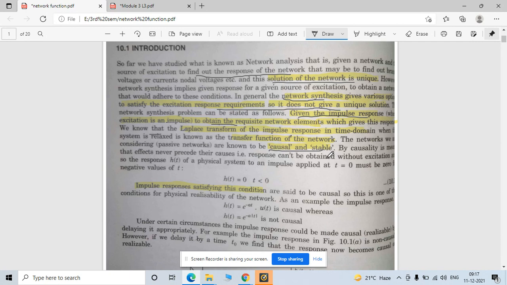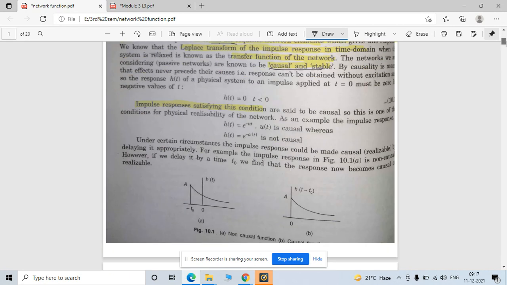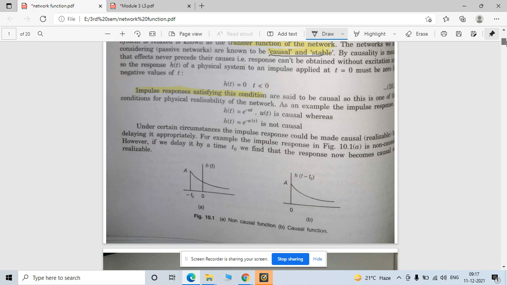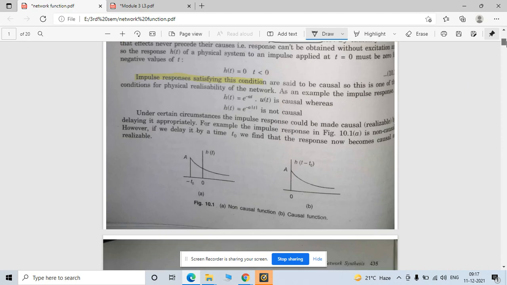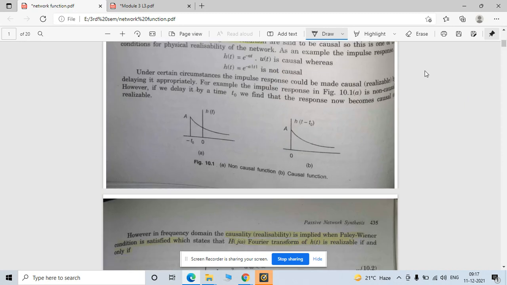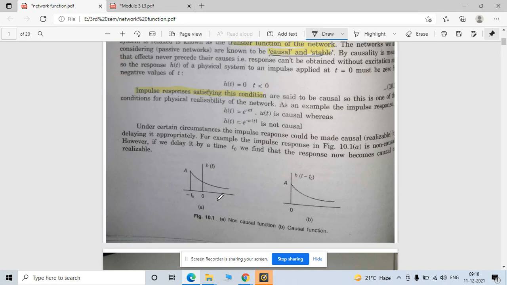There are some methods given here by which you can analyze whether your system is stable or not. For stability, I will also explain the necessary conditions. See, this is your causal system, this is a non-causal system, but you can also convert this non-causal to causal. How?